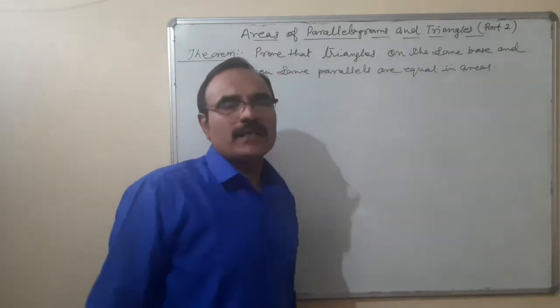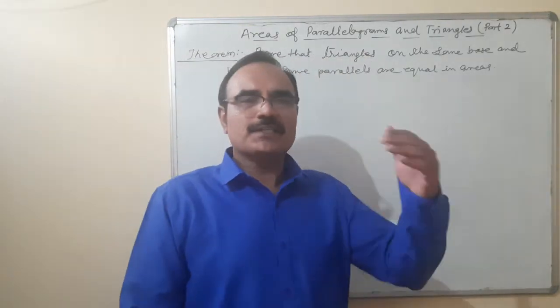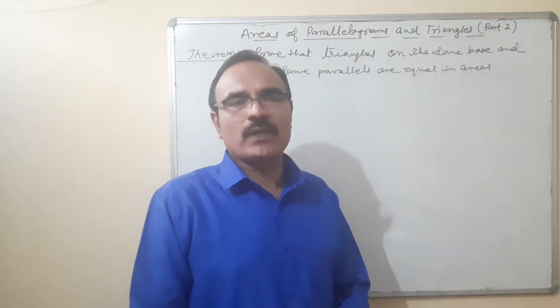Okay, prove that triangles between the same parallels and on the same base are equal in areas.